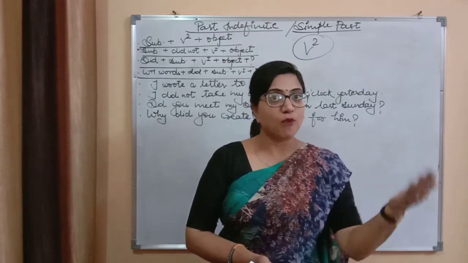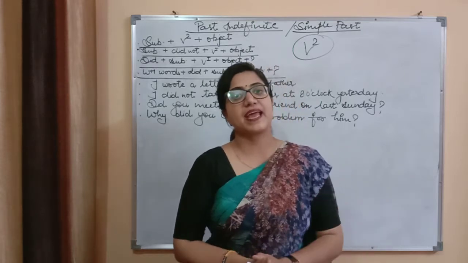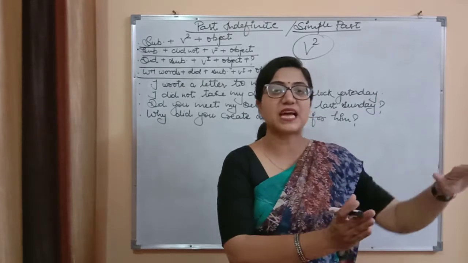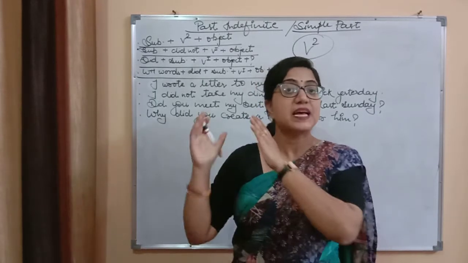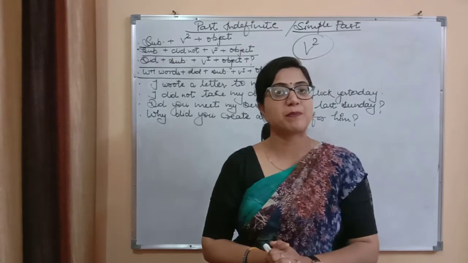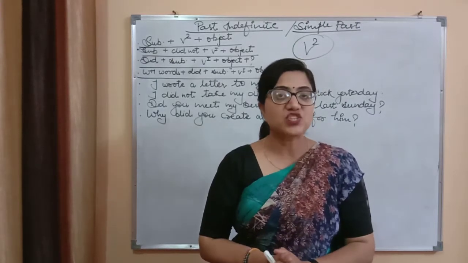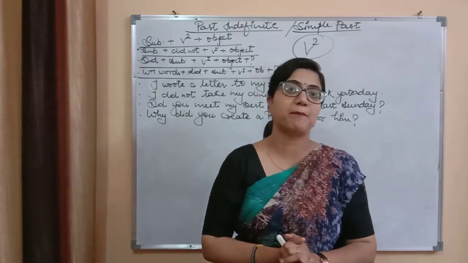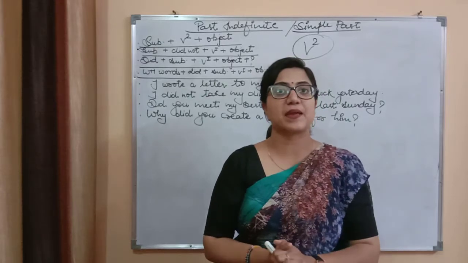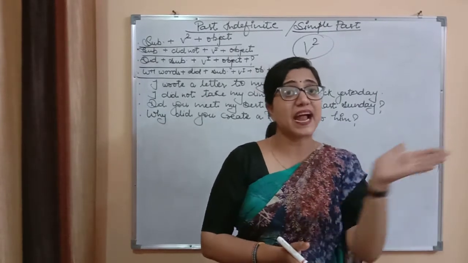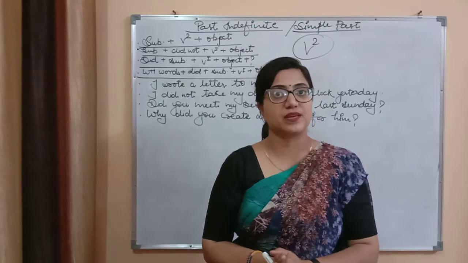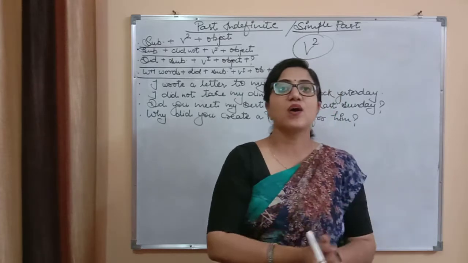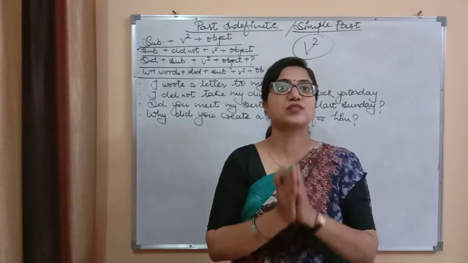Okay, but some days earlier I explained the different identifications in present perfect and present perfect continuous. But this is new information for you for simple past, that is the actions, the incidents, the events that happened, occurred in the past at a particular time, but have not started and are still continuing. Means the incidents which have been completed in the past, okay, that is related to your simple past.